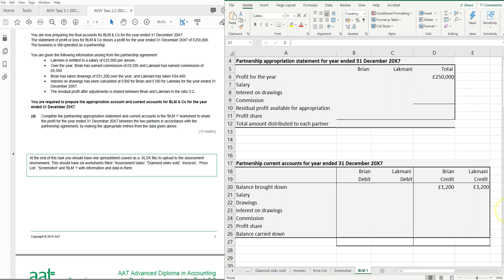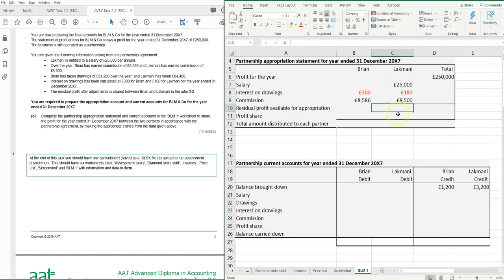Then we have the salaries. So Lakmani got 25,000. Brian got 0. The interest on the drawings, Brian's interest was 300 and Lakmani's is 180 on the drawings. We're told all of this information over here. We're just pulling it across. Commission for Brian was 8586 and for Lakmani is 8500.